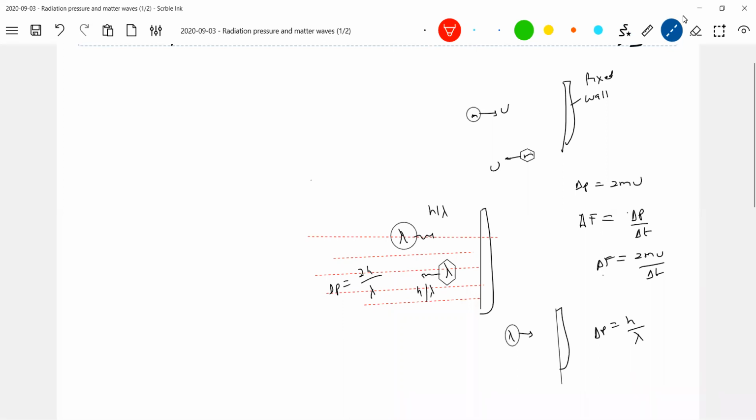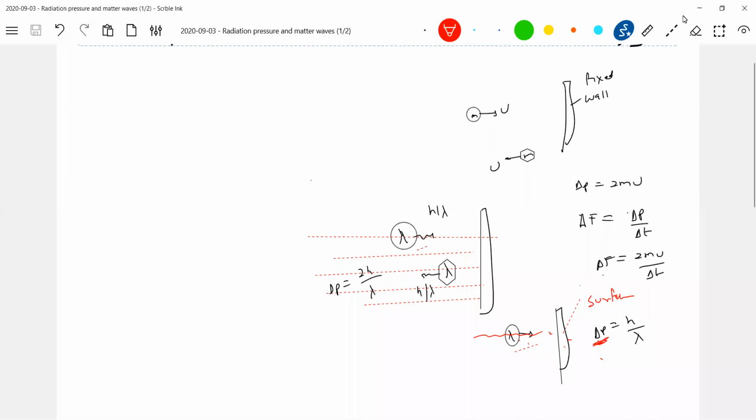So I am just slowly building up the idea from here. Change in momentum per unit time is the force. So here the photon is reflected. Here the photon is completely absorbed. This photon now will exert a force on the wall, or rather on the surface here. Rather than saying wall, call it surface. So continuously the photons will be incident, continuously the photon will exert a force, and continuously there will be change in momentum. The change in momentum per unit time gives the expression for force. That force per unit area will become pressure. That pressure I will call radiation pressure. Able to make it out, this one?